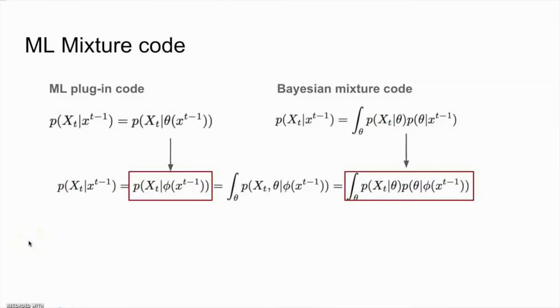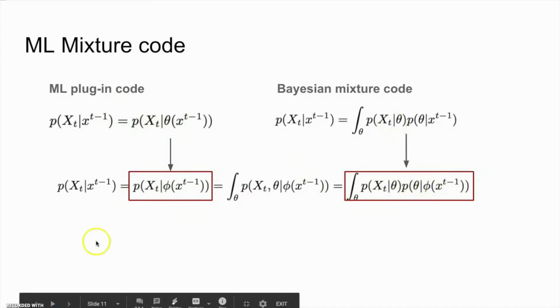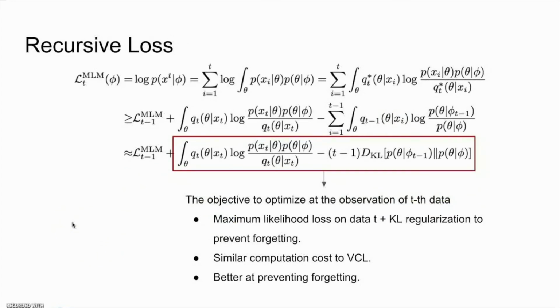The ML mixture code can be considered as a combination of ML plugin code and the Bayesian mixture code using a hierarchical model, where the metaparameter phi is learned in a maximum likelihood fashion similar to ML plugin code, and the parameter theta is given by a parametric distribution using metaparameter phi similar to Bayesian mixture code. In order to apply this method in continual learning, we developed a recursive loss of the metaparameter phi that does not depend on previous data.